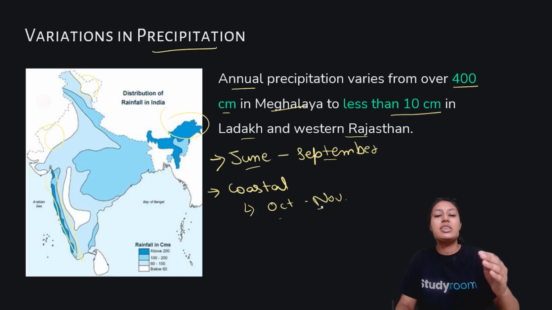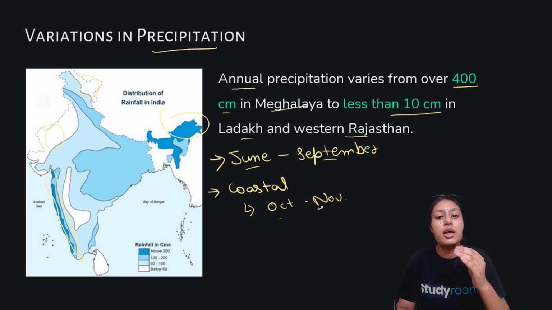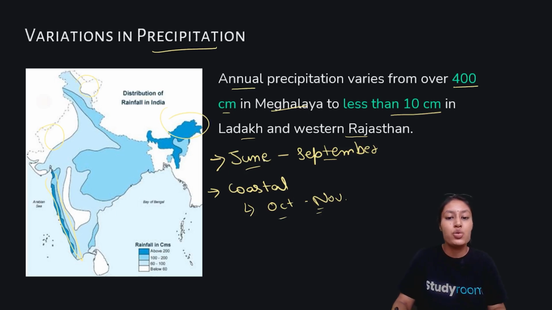So here we see a varied difference in rainfall and its duration. At the same time, in October and November it can be very dry in the northern plains, and in June and September it can be dry in coastal areas, and it's not necessary that there is moisture in the air during these times. Coastal areas can be a little dry, specifically in June and July.